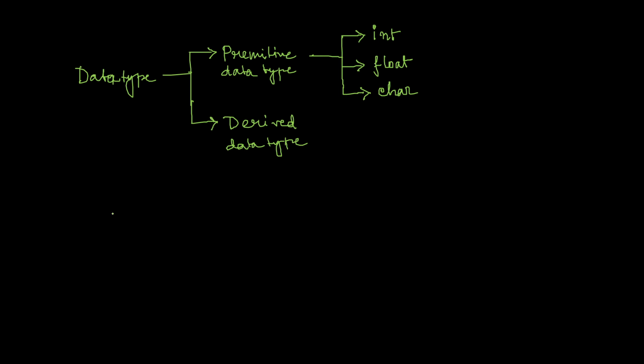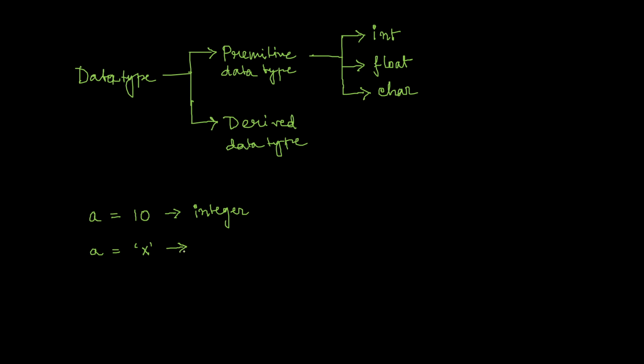For example, as I told you, consider a variable a. This a can be equal to, say, 10. What is 10? This is an integer. There is another possibility: a can be equal to a single value, x.